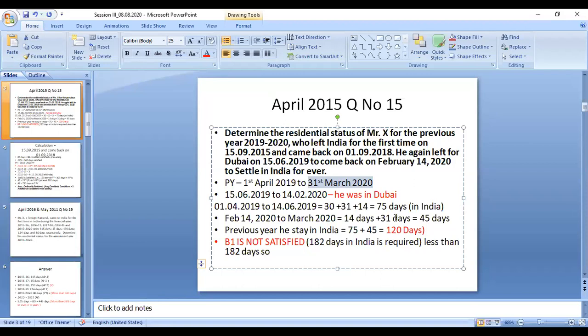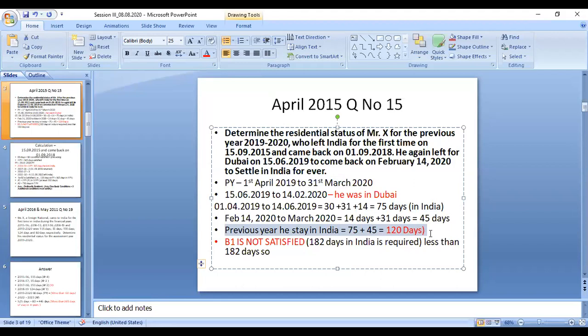Then March, 31 full days, he was in India only. So 31 plus 14, 45 days. Now I put together the 45 days in India and the 75 days in India. In total, in the previous year he stayed in India only 120 days.